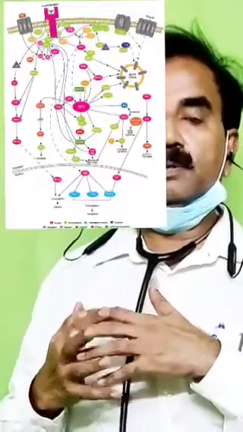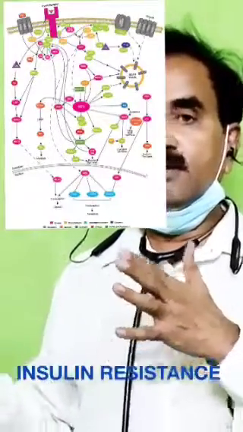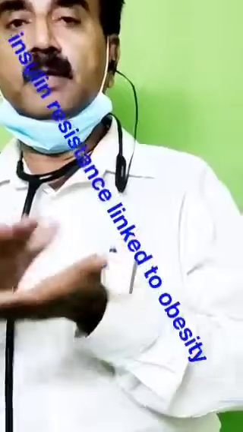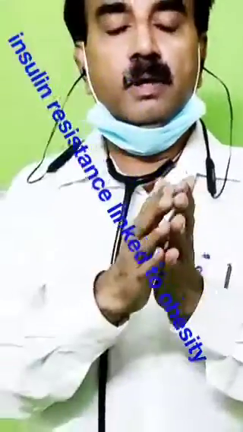What happens is, as the insulin levels are high, it goes on safeguarding the fat not to come out of the system. So it prevents lipolysis. So the patient's blood sugar will be normal. So when the patient checks, the blood sugar will be normal, but the patient will be